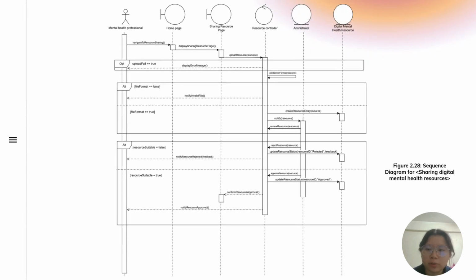This sequence diagram shows a mental health professional sharing a digital resource. The professional uploads a resource, with an OPT operator for the upload process. The system validates the file format, with an ALT operator if the format is invalid. The administrator reviews the result, with an ALT operator if the resource is unsuitable.